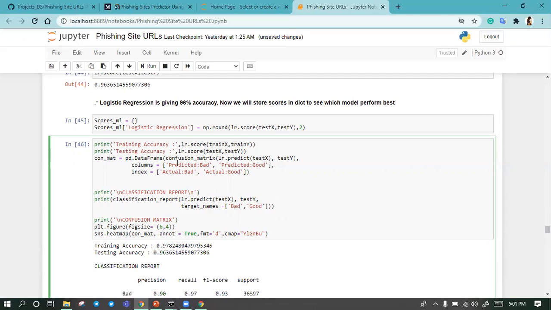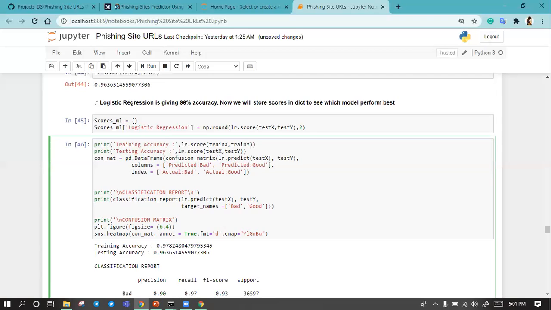After that, we create a confusion matrix to see the actual prediction and the normal prediction. Then we created a classification report.